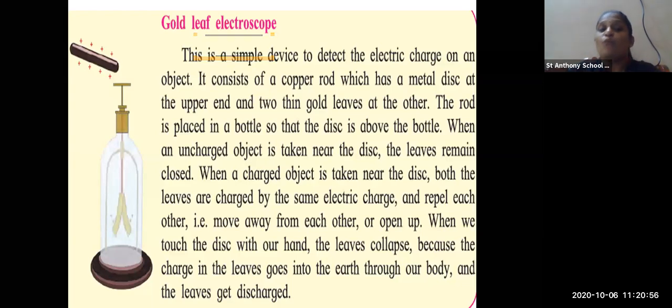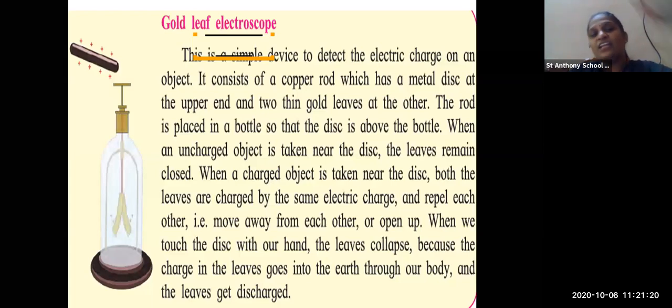Okay, now when we take our hand towards the metallic disc, what will happen? The leaves will collapse. Why do they collapse? Because the charge in the leaves goes towards the earth through our body, the leaf gets discharged, and due to this reason the leaves get distracted.